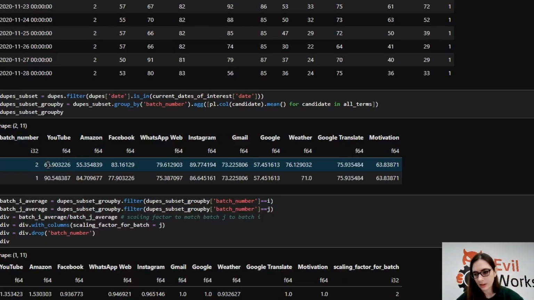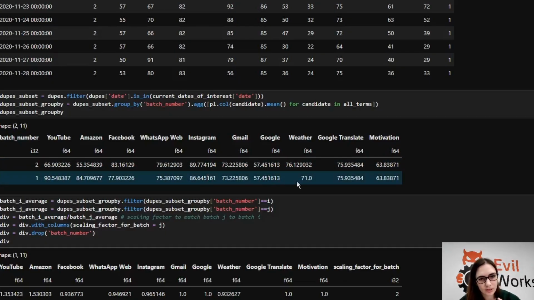So this doesn't include things that are in 2, 3. So this is just the mean, the average of all data in batch 2 in the overlapping window between batch 1 and batch 2 for YouTube and Amazon and Facebook and so on and so forth. And we have the same thing for batch 1. It's the same dates in both. This is just the mean in batch 2. This is the mean in batch 1.